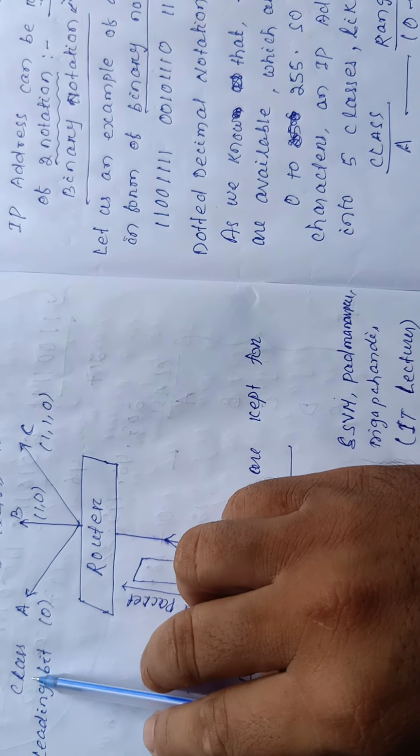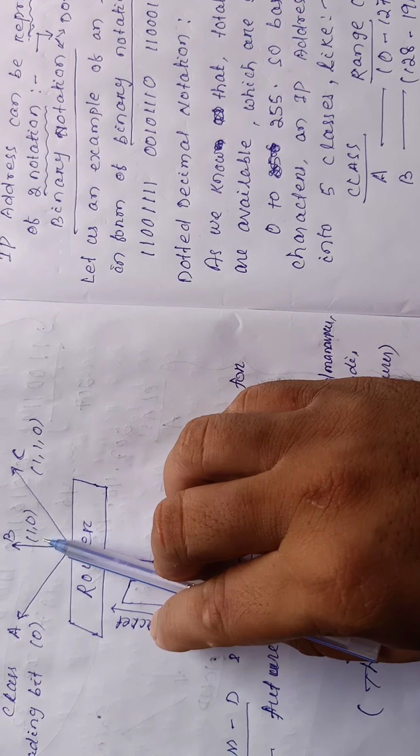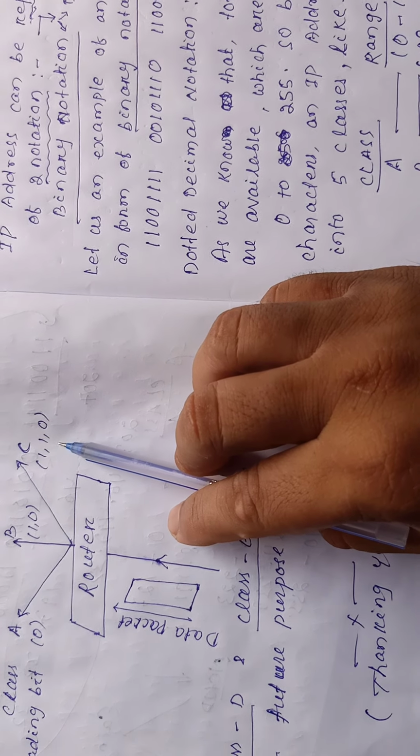If it belongs to class A, the leading bit is 0. The leading bits for class B are 1 0, and the leading bits for class C are 1 1 0.